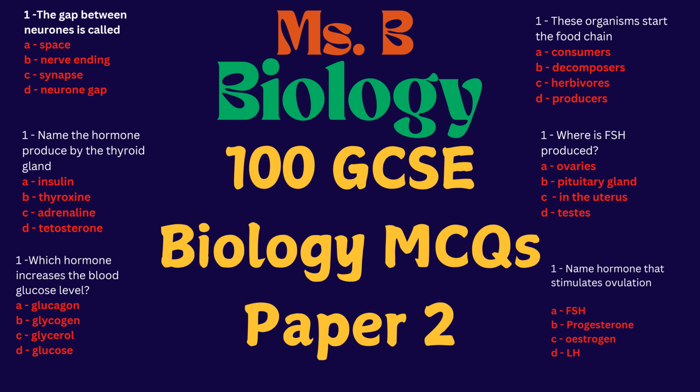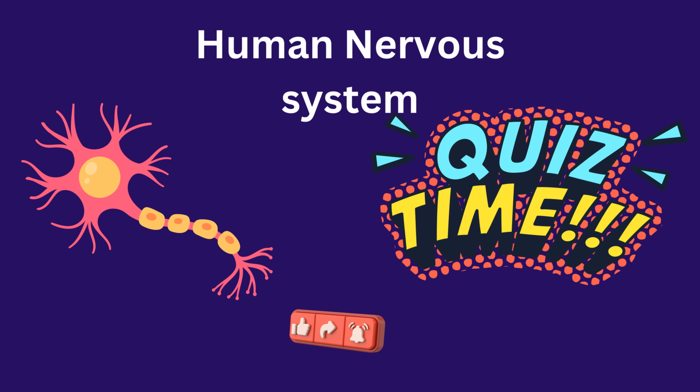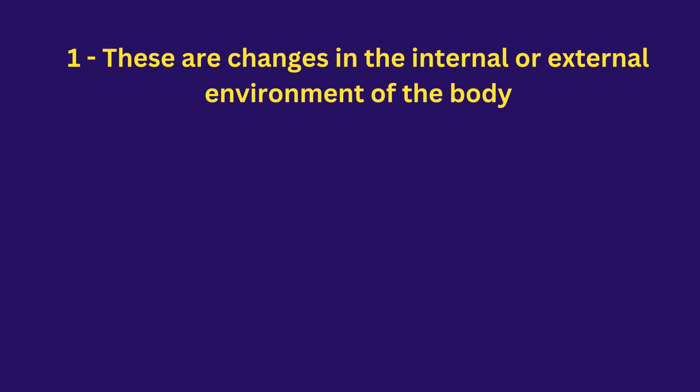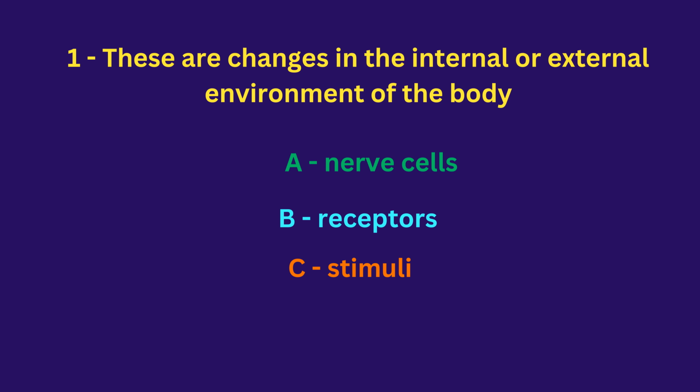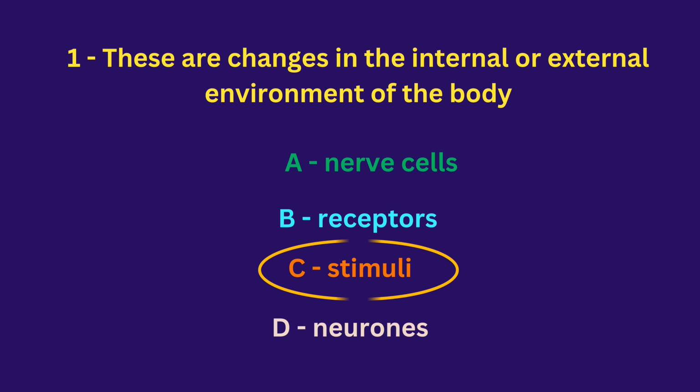In this video, I will be releasing 100 GCSE Biology multiple choice questions for paper 2. So let us begin. The first topic is the human nervous system. Question 1. These are changes in the internal or external environment of the body. Is it A, nerve cells, B, receptors, C, stimuli, D, neurons? The answer is stimuli.